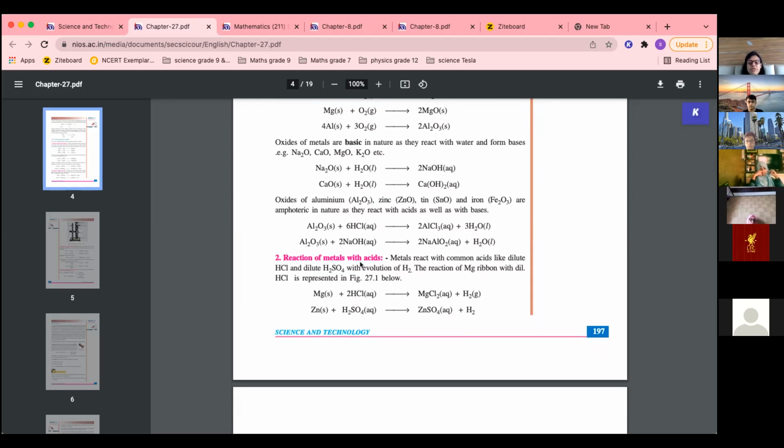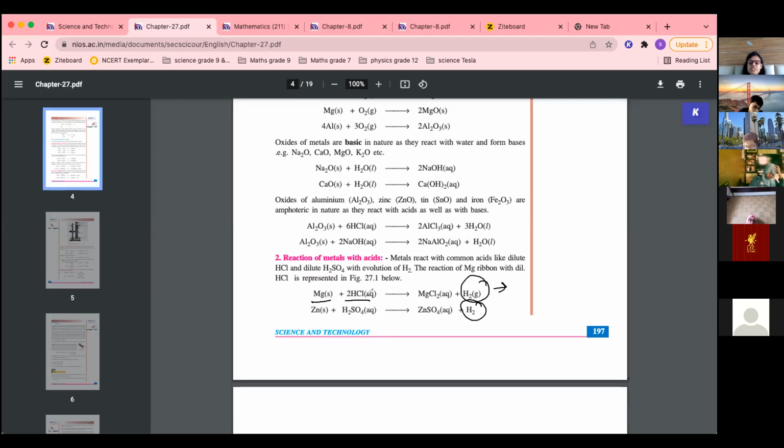Second is the reaction of metals with acid. This we have done in the acids and bases chapter. Acid reacts with metal to form what? Metallic salt and hydrogen gas. We have done the testing of hydrogen gas. This is magnesium ribbon with dilute HCl, not burning of magnesium.